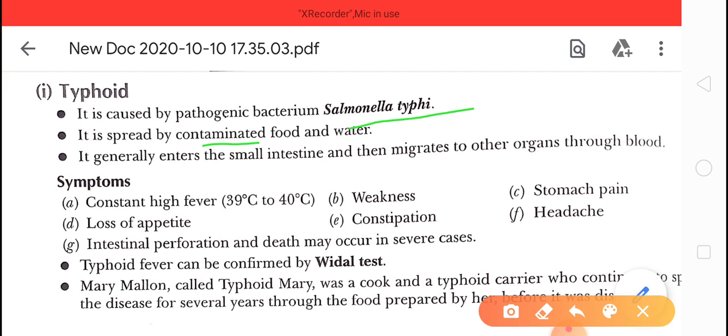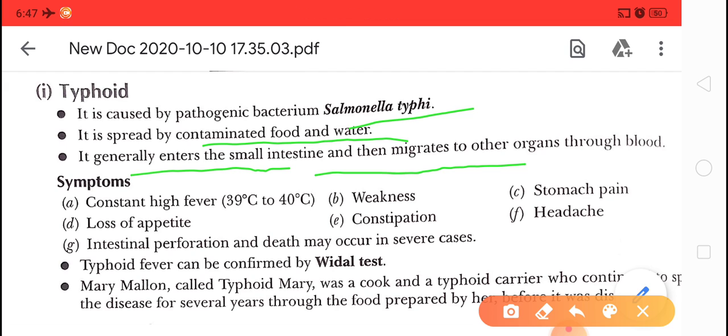It is spread by contaminated food and water. If the water and food become contaminated and we take that food and water, then we are directly infected by Salmonella typhi and we suffer from typhoid fever. It generally enters the small intestine and then migrates to other organs through blood. So by the use of food and water, it goes to the small intestine, and from there it is absorbed into the blood and reaches various parts of the body.